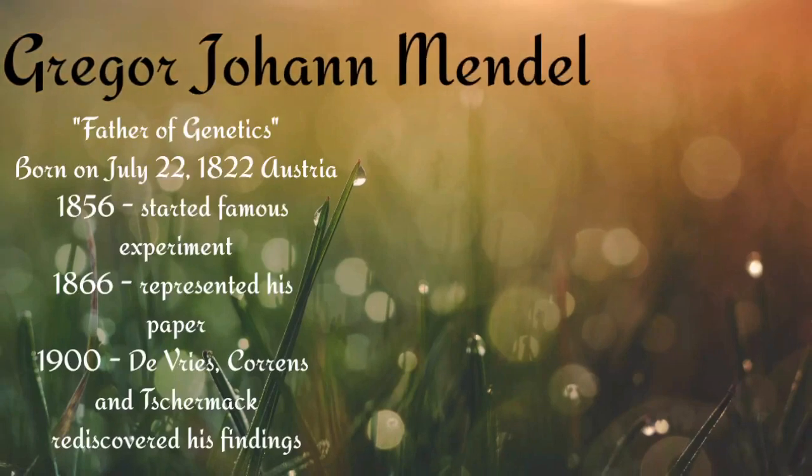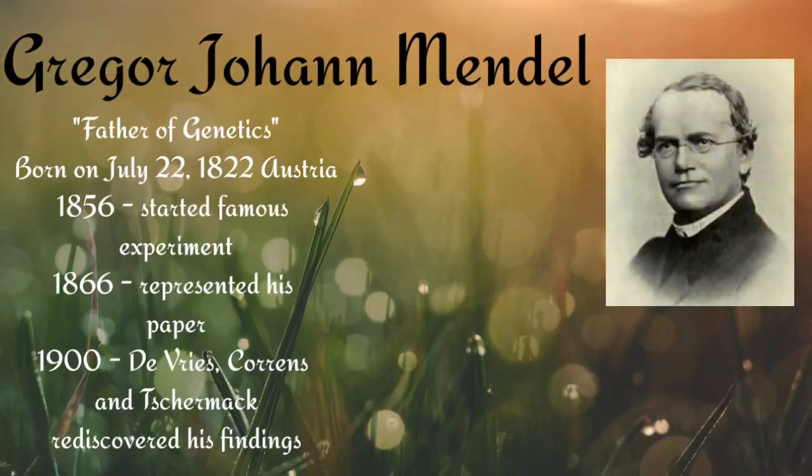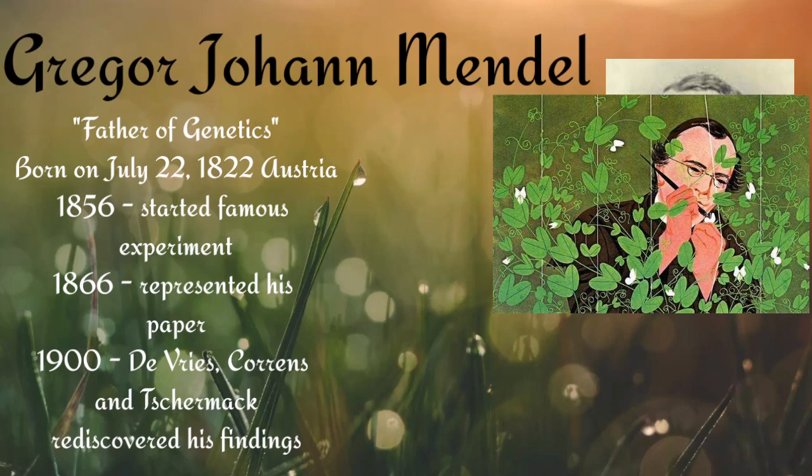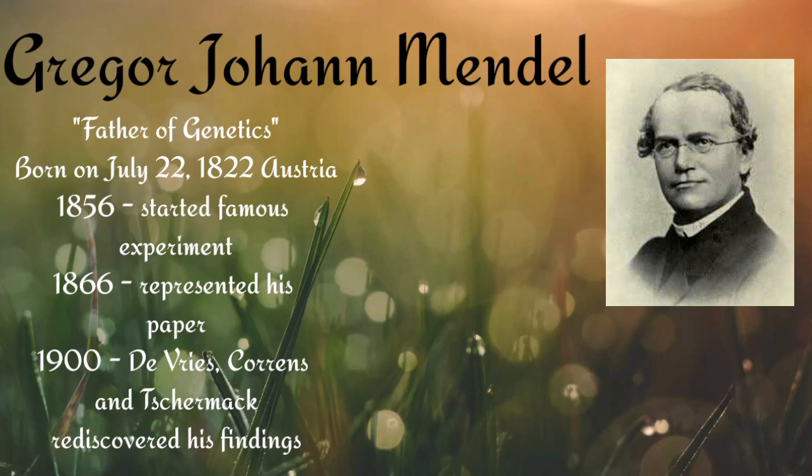Gregor Johann Mendel was born on July 22, 1822 in Austria. In the year 1856, he started his famous experiment, and later, in 1866, he presented his paper, namely Experiments in Plant Hybridization, at the Natural History Society of Brunn. But unfortunately, his work remained unnoticed at that time.